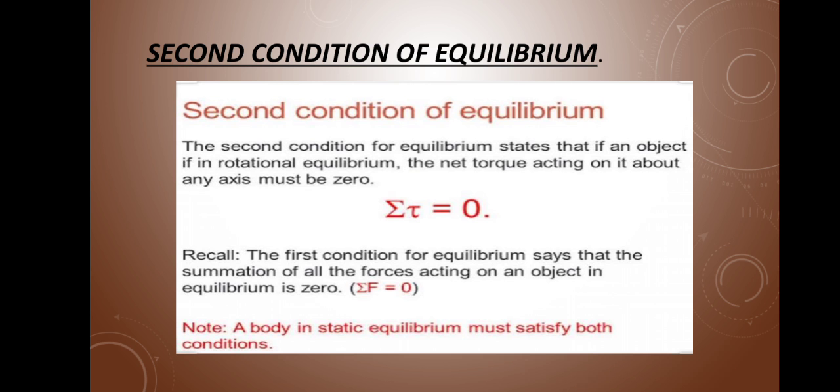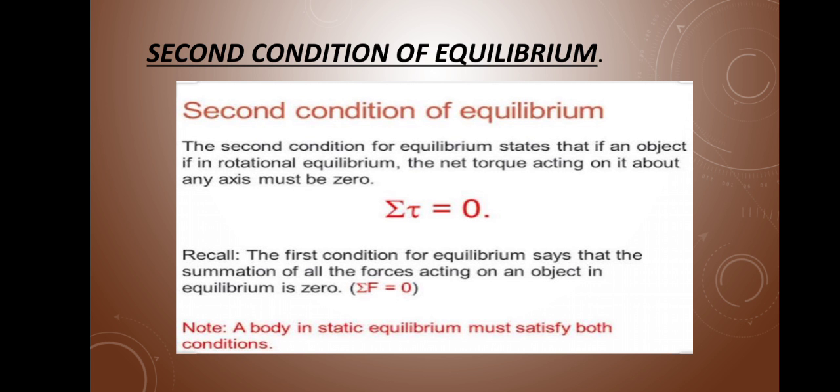Our next and main topic is the second condition of equilibrium. The second condition of equilibrium relates to torque. Torque is the turning effect of forces. Basically, the second condition of equilibrium relates to the rotation of a body.